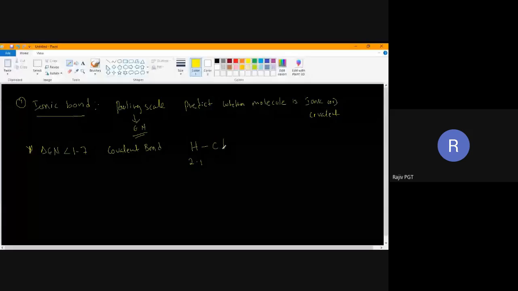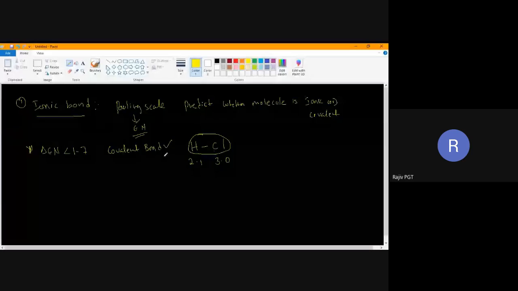When you subtract, you get 0.9. Don't take the minus sign here, just the value. This 0.9 is less than 1.7. That is why the bond between H and Cl will be covalent.